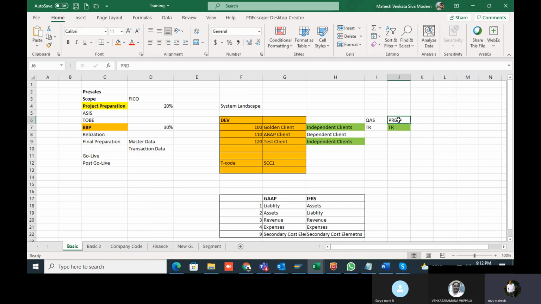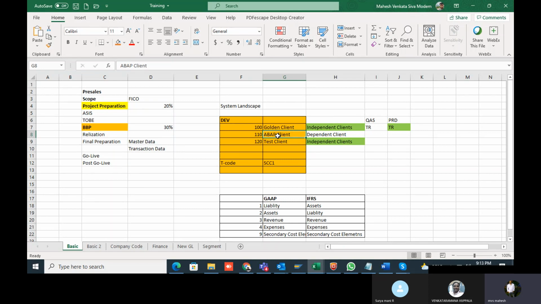Each and every client will have one code in SAP. For example, here I've taken the client code as 100. 100 is for the golden client. The golden client is where all functional consultants do the configuration. And there is one more client we can create, the ABAP client, where the technical team does the coding.